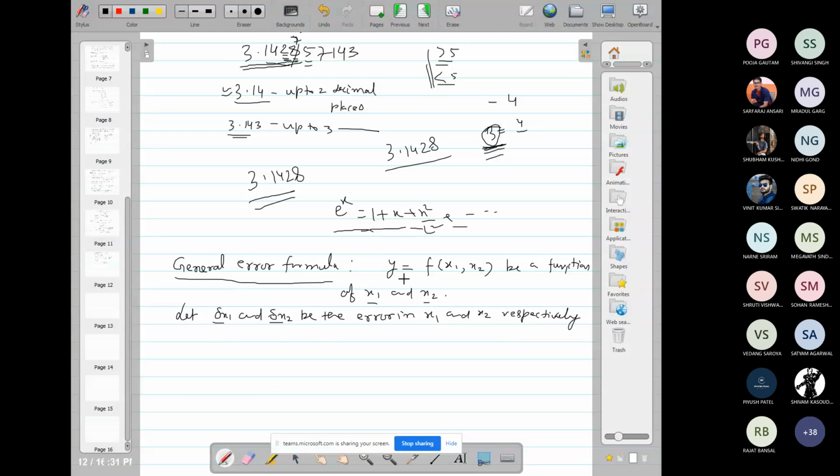Suppose in the measurement of x1 and x2, the errors are del x1 and del x2. Then the problem is to calculate the error in the measurement of y. Actually, y depends upon x1, x2, and in the measurement of x1 the error is del x1, in the measurement of x2 the error is del x2. Then what will be the error in the measurement of y? Because y depends upon x1, x2, and x1, x2 contain error, certainly the measured value of y contains error which depends upon the errors in the measurement of x1 and x2.